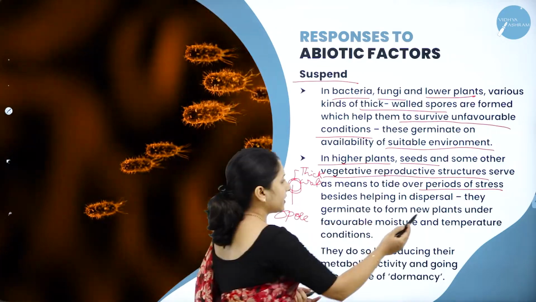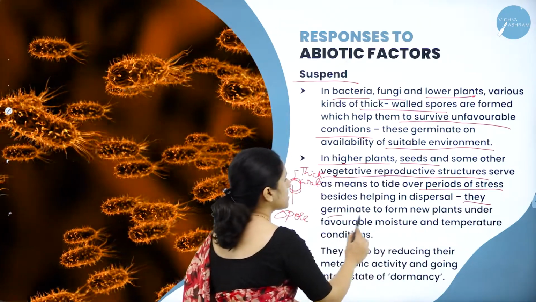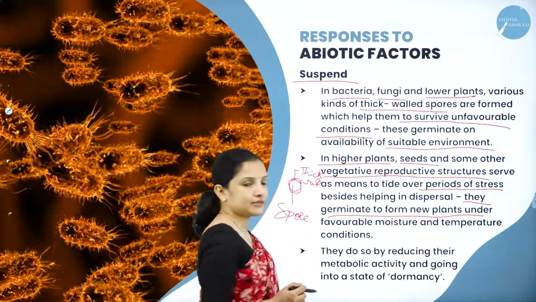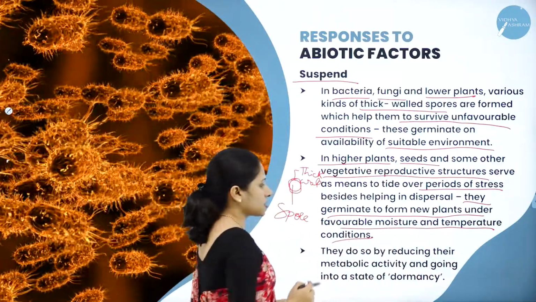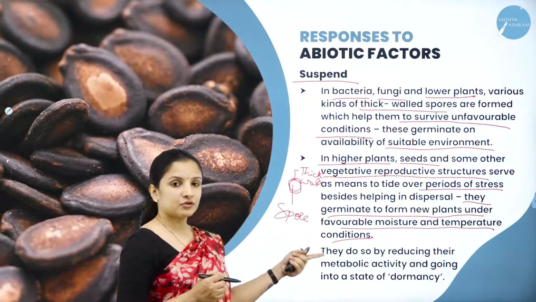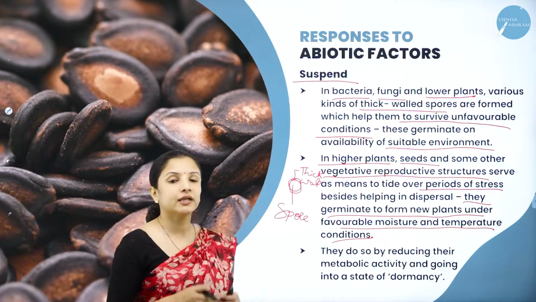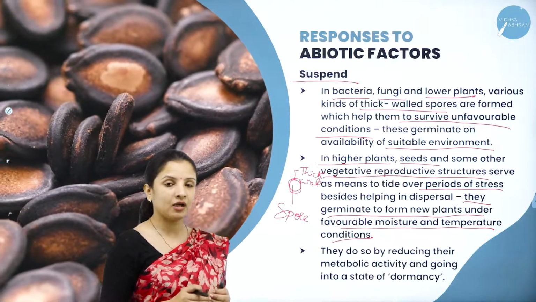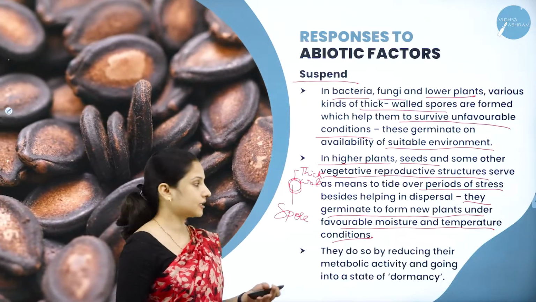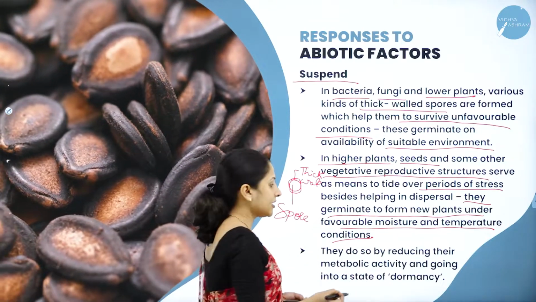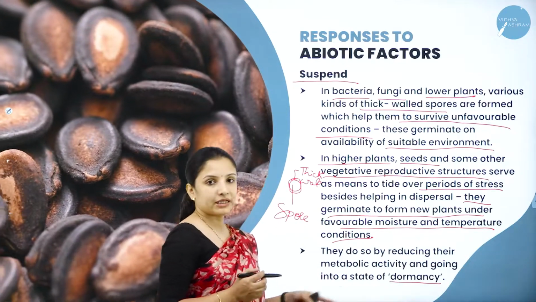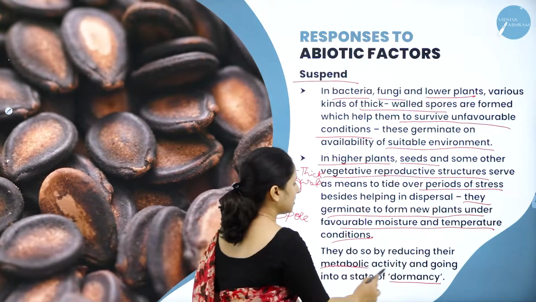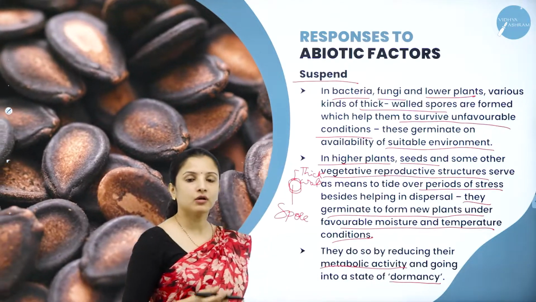So when the favorable conditions arise, they germinate to form new plants under favorable moisture and temperature conditions. This particular process wherein the seed completely reduces its metabolic activity and becomes inactive and will not germinate is called dormancy. Dormancy is a state where the complete metabolic activity of the seed is stopped or inactive.